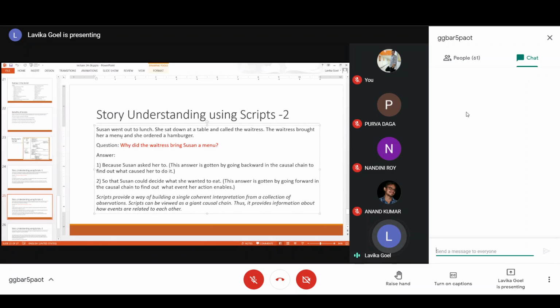But why did she bring her a menu? Is it mentioned? It's not mentioned. So from our common sense, we know that what happens in a restaurant is people look at the menu and they order food. So from common sense, you can say that the waitress brought her a menu because it would help Suzanne to order the food, right?